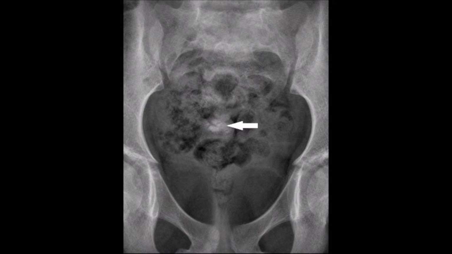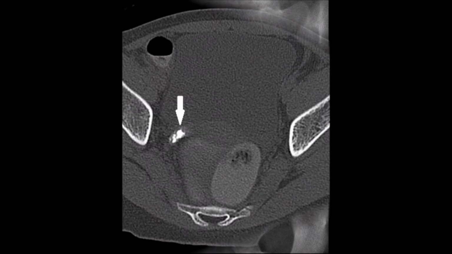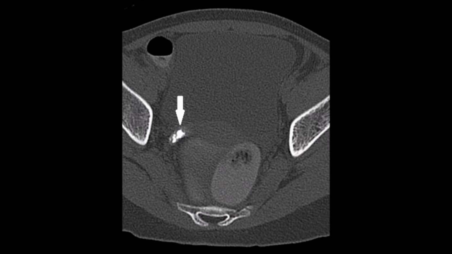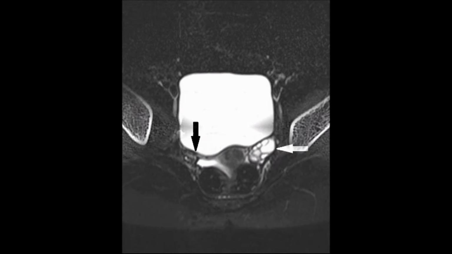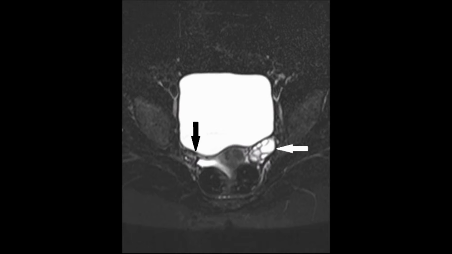Axial computed tomography scan bone window image showing oval calcification, arrow, in the right adnexa. Axial short T1 inversion recovery magnetic resonance image follows, which shows absent right adnexa and blunt ending right fallopian tube. Note the blunt ending right fallopian tube, black arrow.